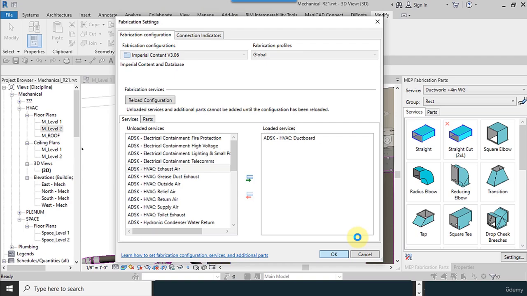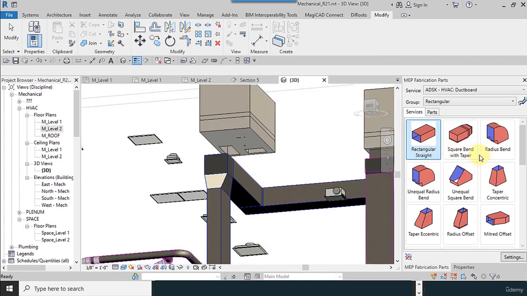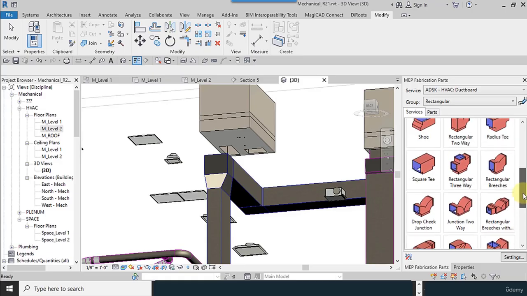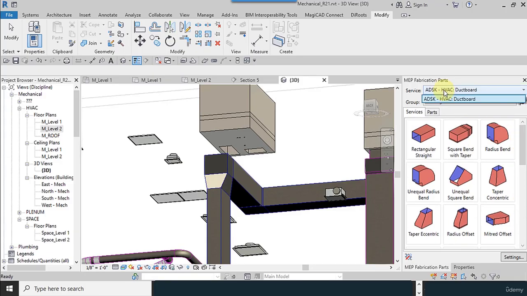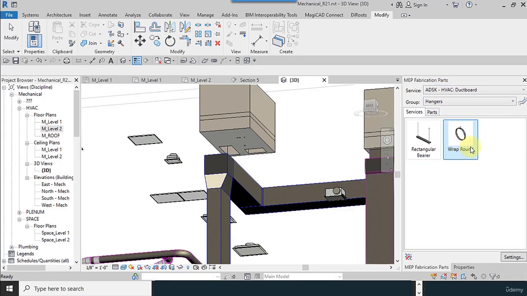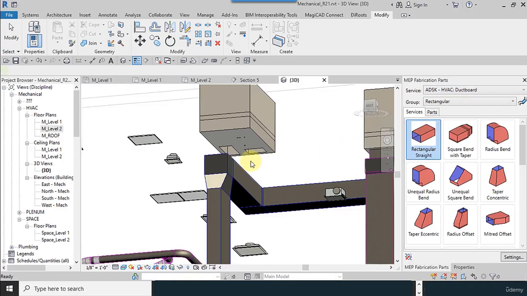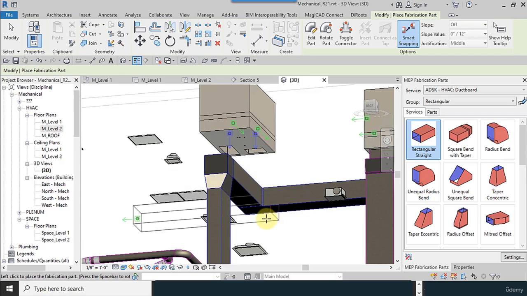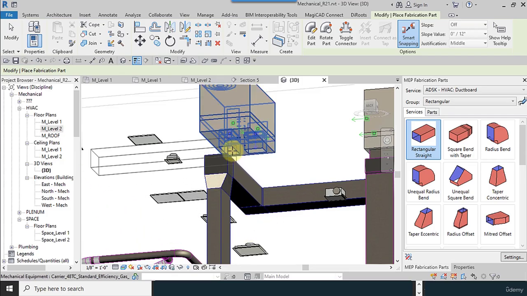Okay. Now my connections are shown. ADSK, HVAC, ductboard, hangers, rectangular. I use my duct and try to connect it.